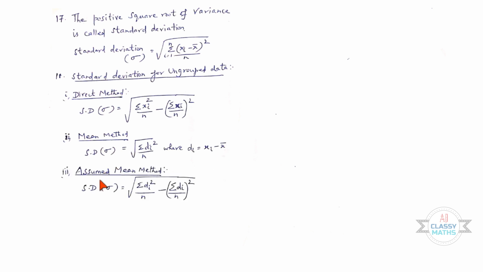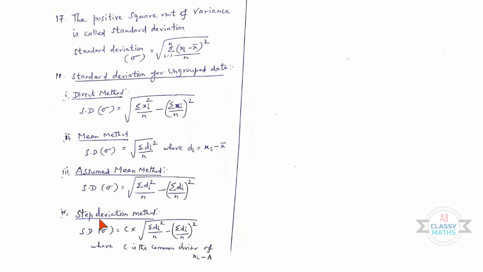Third one, assumed mean method, that is standard deviation sigma is equal to square root of sigma di square by n minus sigma di by n the whole square. Next one, step deviation method. Standard deviation sigma is equal to C into square root of sigma di square by n minus sigma di by n the whole square, where C is the common divisor of xi minus a.